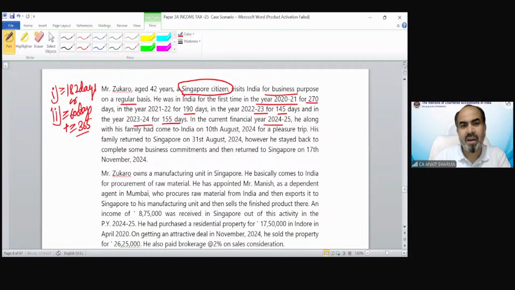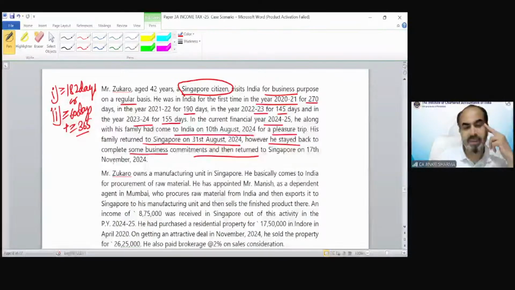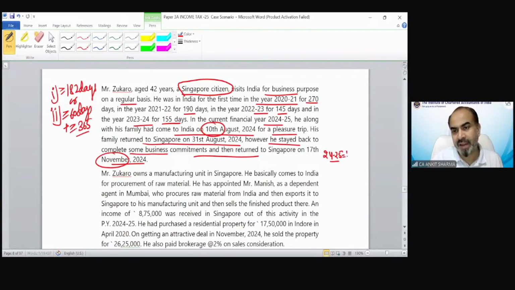In the current year, along with his family, he had come to India on 10th August for a pleasure trip. His family returned to Singapore on 31st August 2024. However, he stayed back to complete some business commitments and then returned to Singapore on 17th November 2022. So we have to find out how many days he was in India in 24-25, from 10th August till 17th November. If you calculate, that would be 100 days.